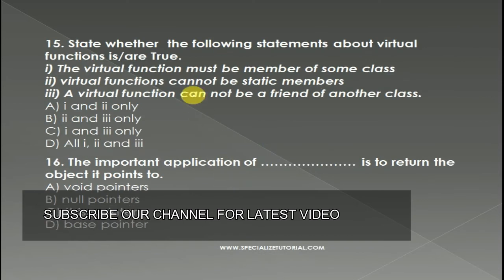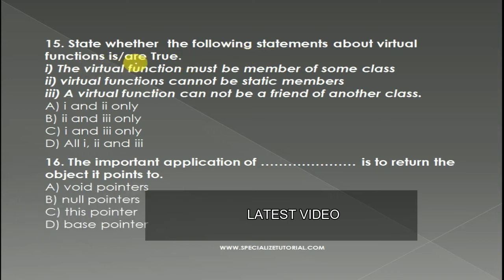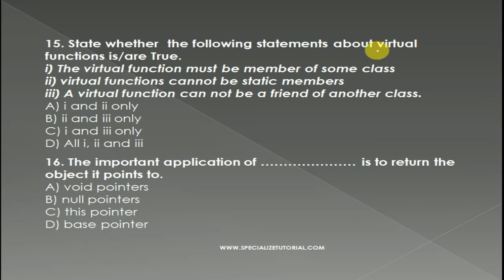Now take the next question. Question number 15. State whether the following statements about virtual functions are true. Just listen very carefully.